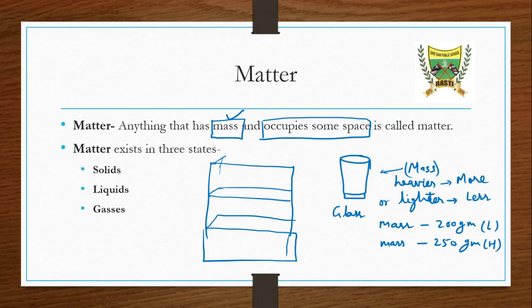Suppose that you have to organize your utensils. Then how do we do that? For this purpose we put the glass over here like this.